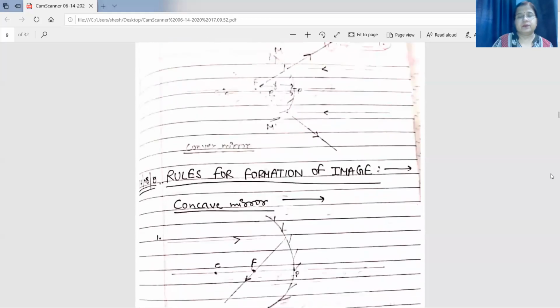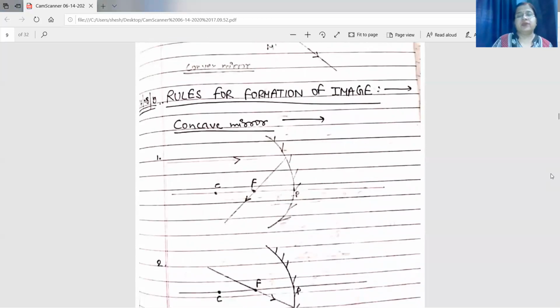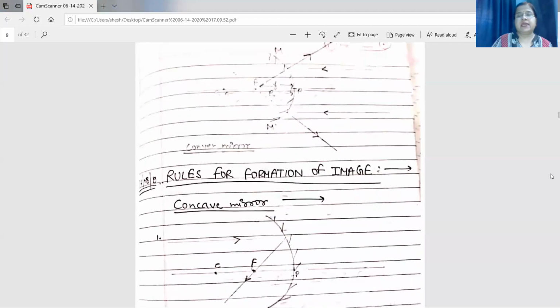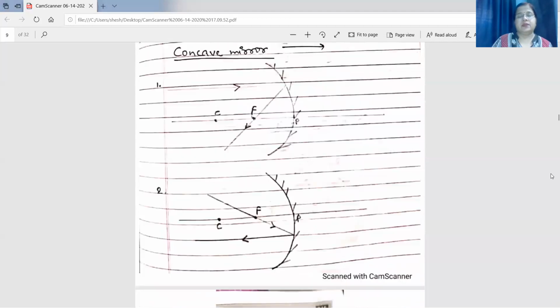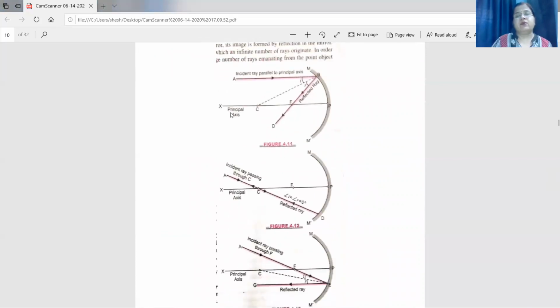Now the rules for formation of image. First, we will take concave and then convex. Now see what happens when a parallel beam of light falls on a concave mirror. This is the parallel beam, a ray of light parallel to the principal axis. When it falls on the concave mirror, after reflection, it will pass through the focus. This is the first rule. Keep it in your head. When a ray parallel to the principal axis falls on the concave mirror, after reflection, it will pass through the focus.